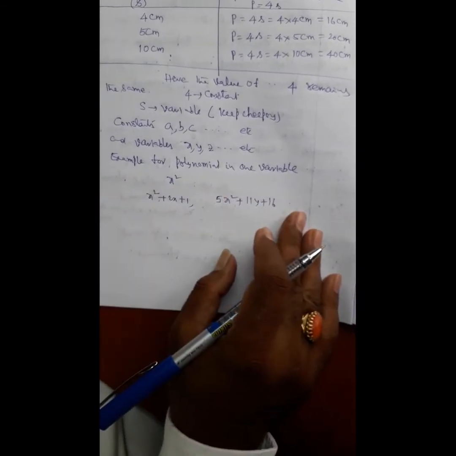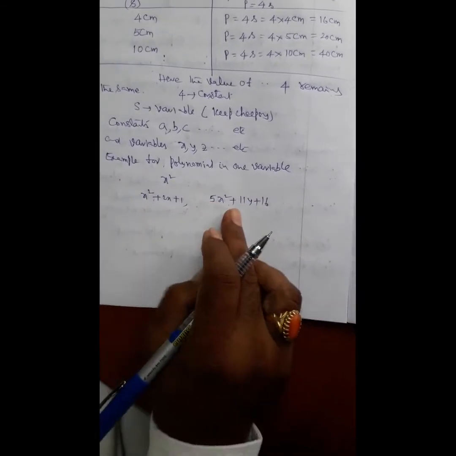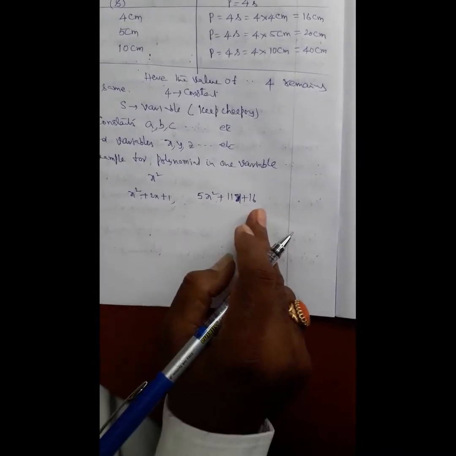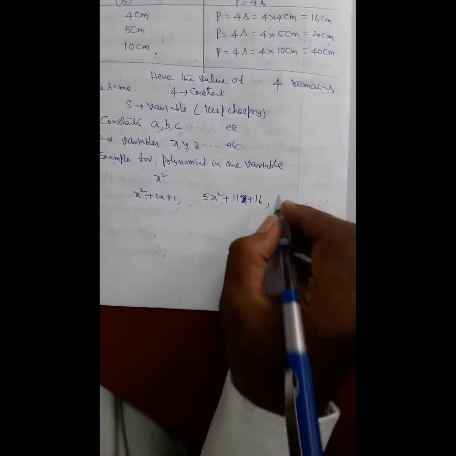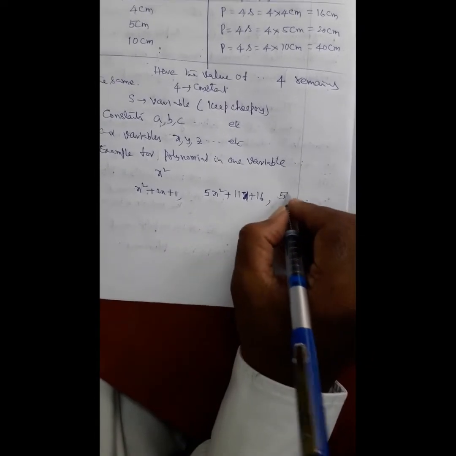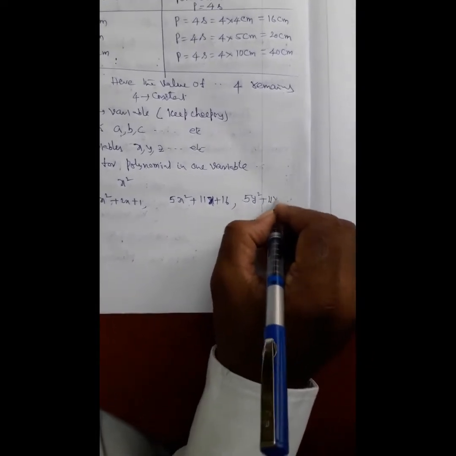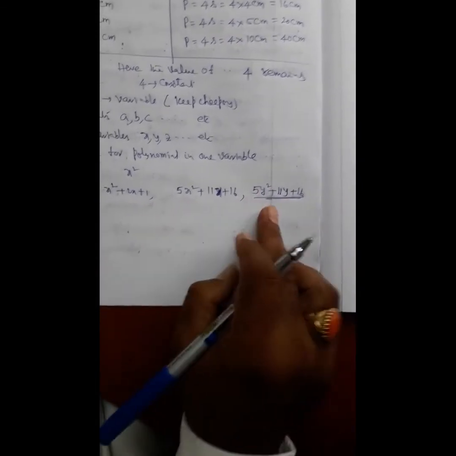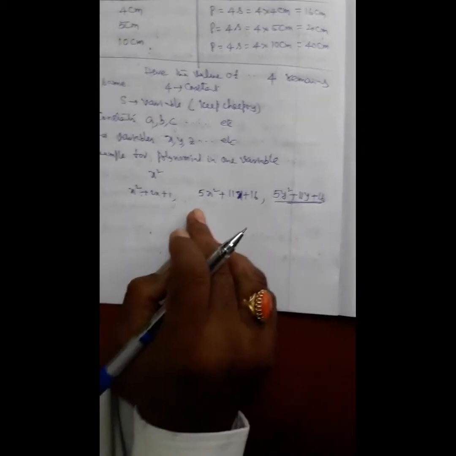All these are examples of polynomials in one variable. Here x is the variable, either x or y. If you want to write this polynomial in variable y, that is 5y square plus 11y plus 16. That means throughout the polynomial only one variable exists.